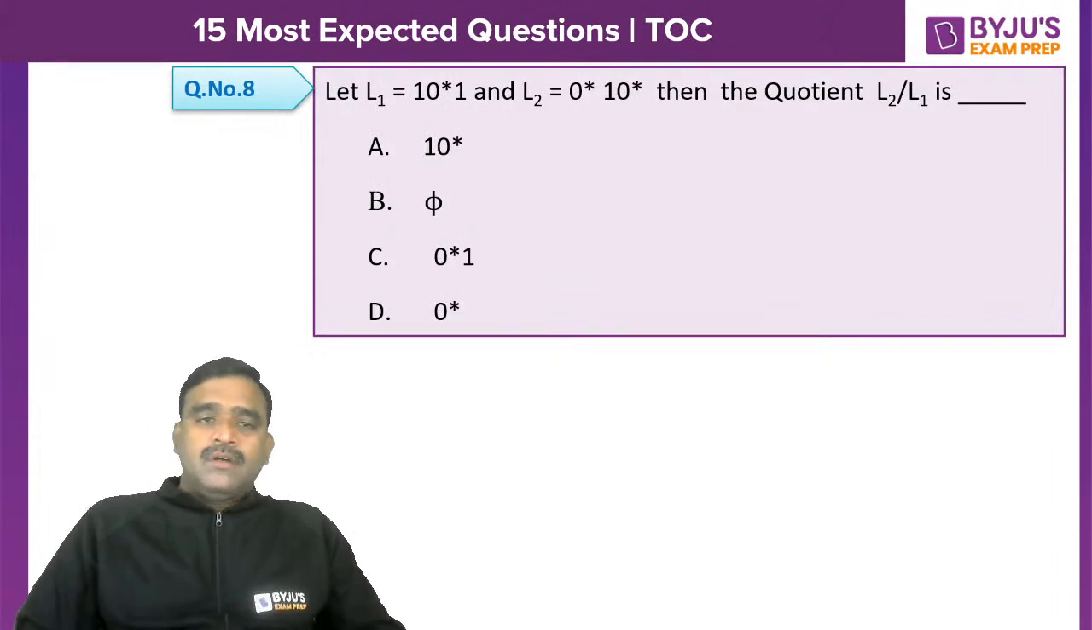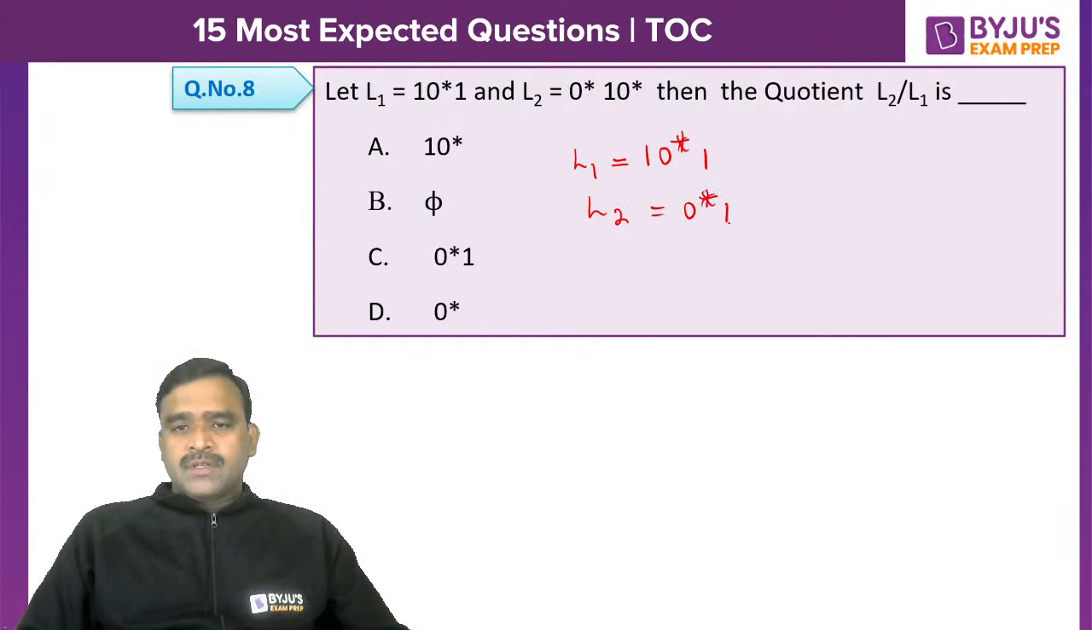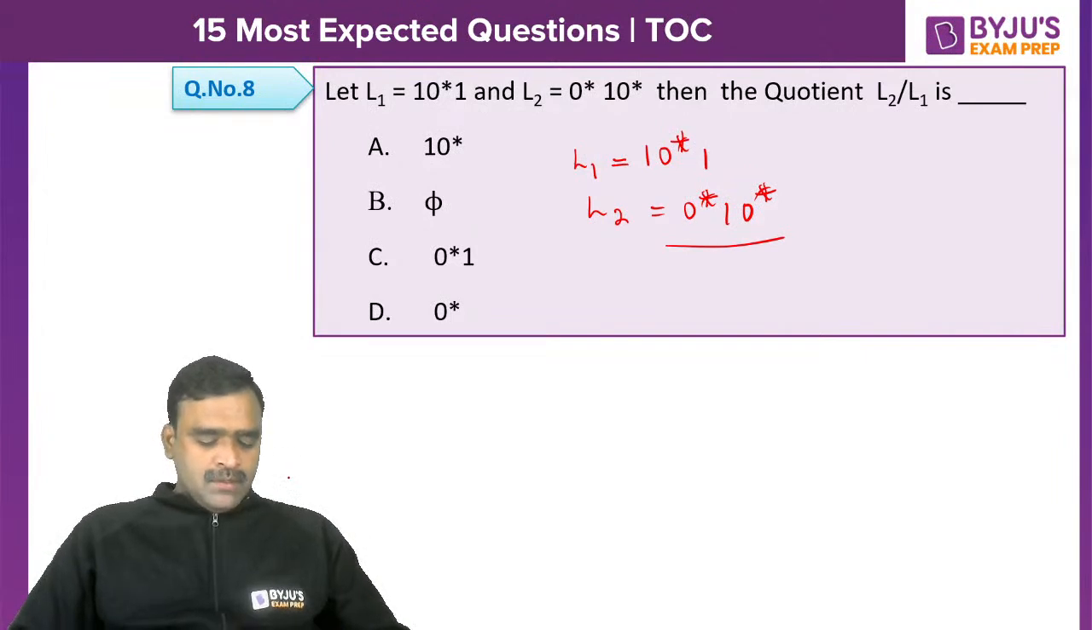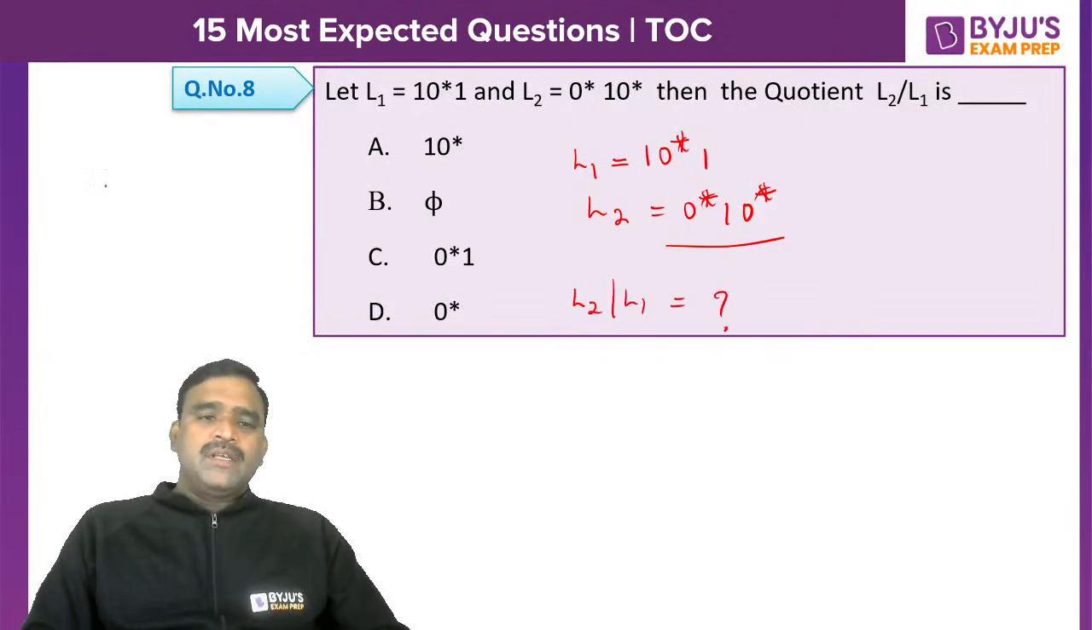Coming to this one, L1 is 10*1. So 1 followed by zero or more 0s, followed by 1. That is language L1. And language L2 is 0*10*. A single 1 is a must, and before and after it we can have any number of zeros. This is the criterion, and we have to find L2 by L1. For example, if you take the definition of L1 by L2, L1 by L2 is equal to X, strings like X will be there.